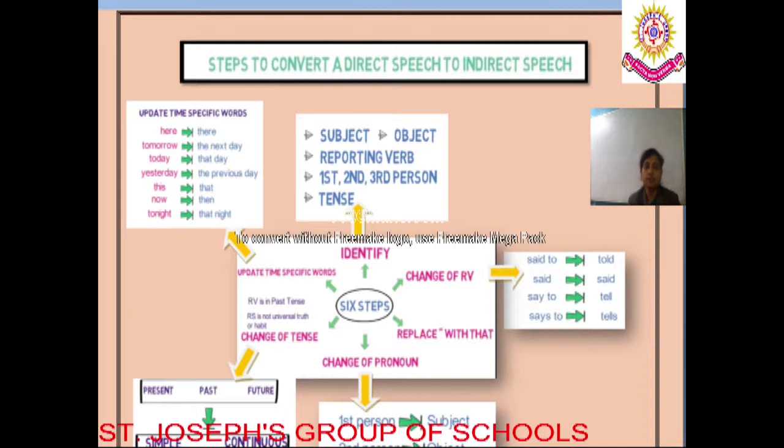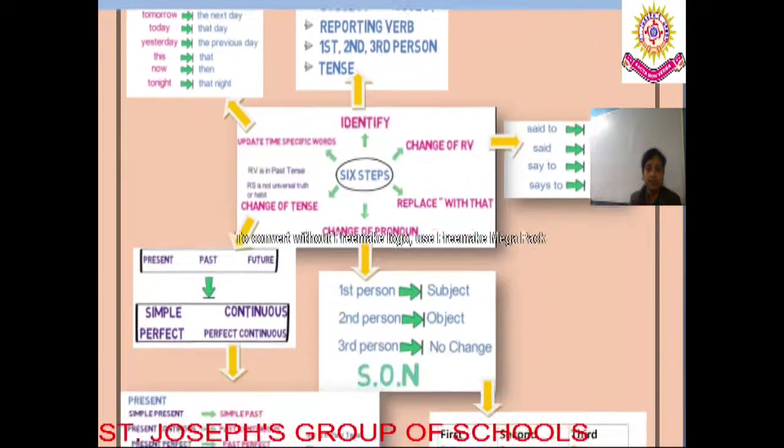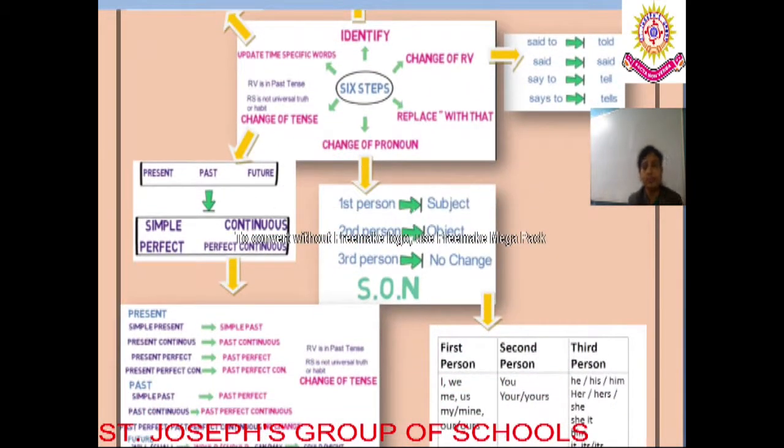So dear students, these are 6 different easy steps that we must always remember while converting a direct speech into an indirect speech. Now you will say, ma'am, these all steps we have learnt earlier also. Yes dear students, you have learnt earlier, but summing it up all together in 6 different ways, just to make you understand what all specific steps are there that you will always remember step by step while converting the sentence, to make it more easy for you to remember with this following chart.